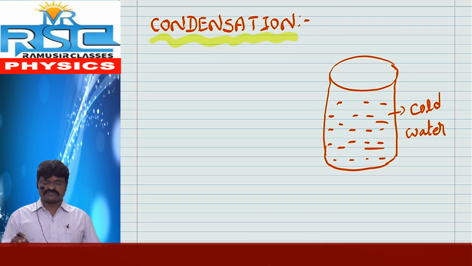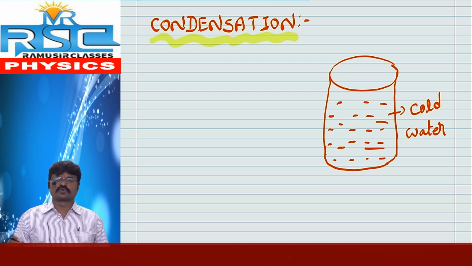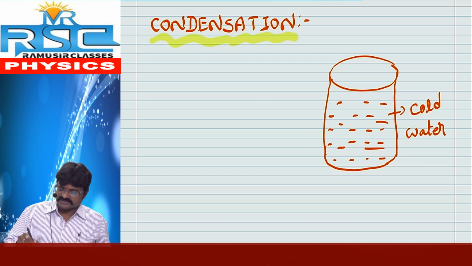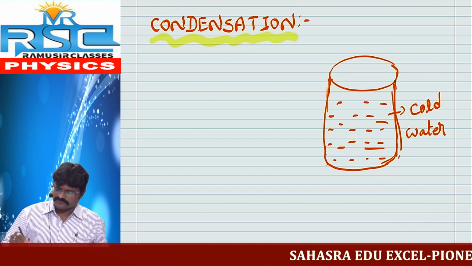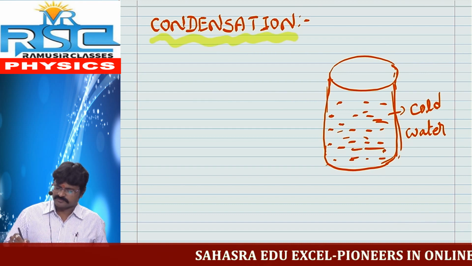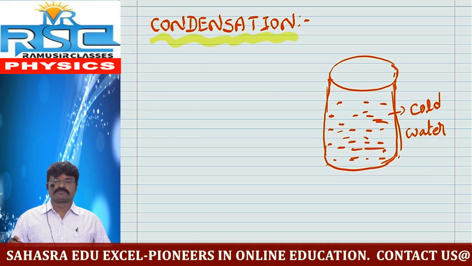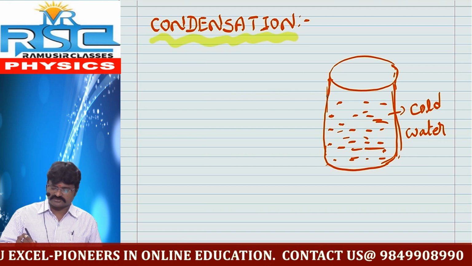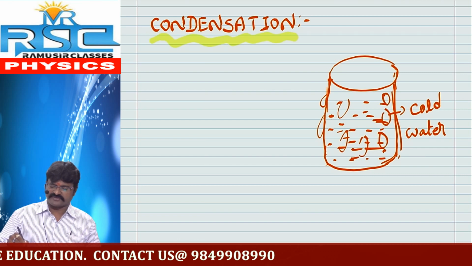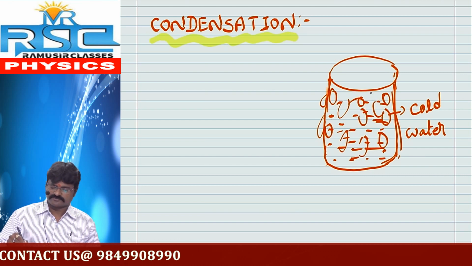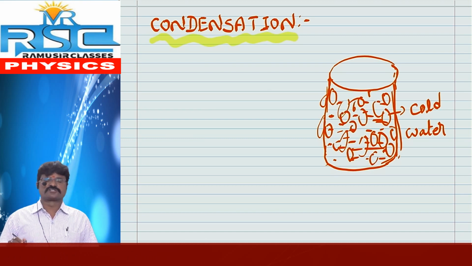For the demonstration of this condensation, we require cold water. We take cold water and pour it into a glass, filling half of the volume of the glass, then leave it for some time. After some time, if you observe, some water droplets are present on the surface of the glass tumbler.